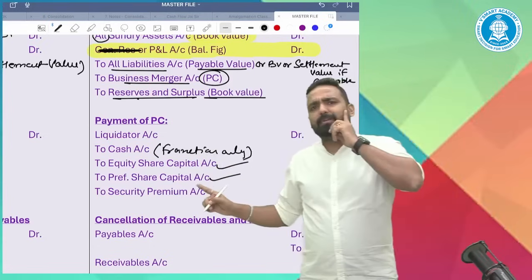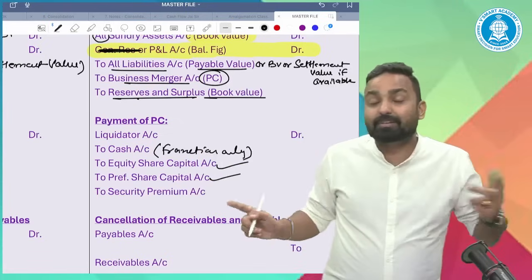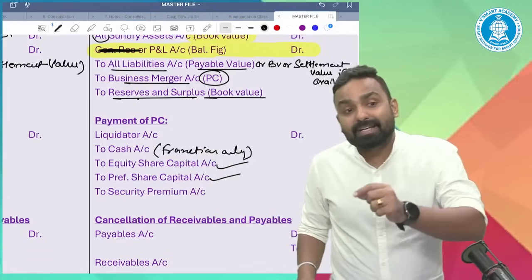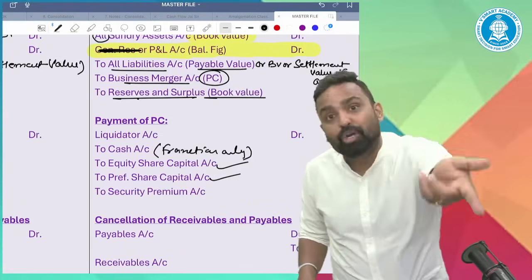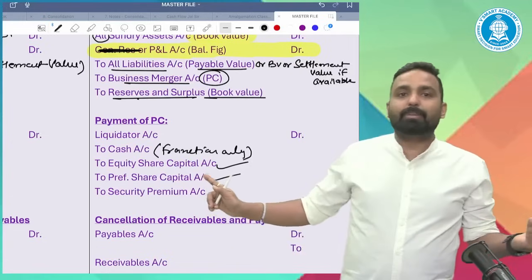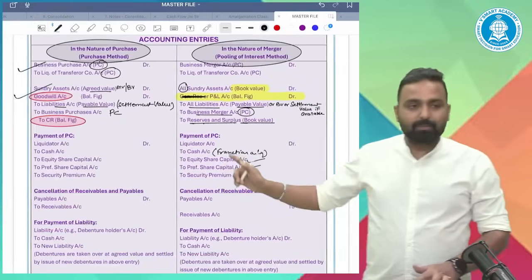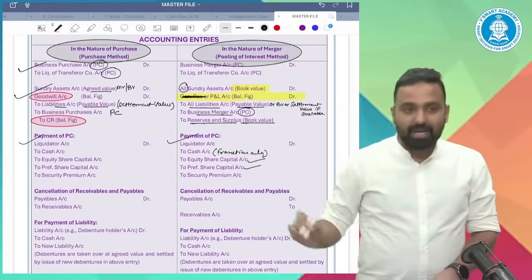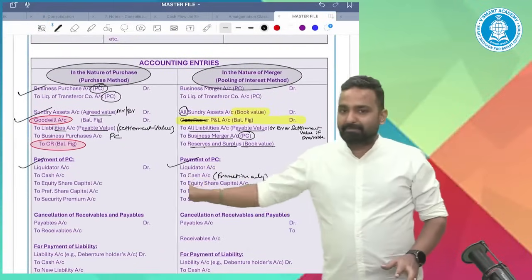Sir, why to preference capital? In the merger, we only give the PC in equity shares to the equity shareholders. But as far as preference shareholders are concerned, we may give the PC in the form of preference shares. So this is the entry of payment of PC. I hope you must have cleared. If any doubt you have, please ask me.